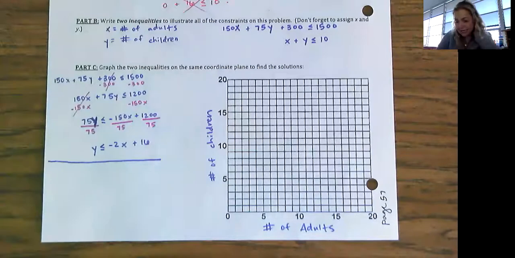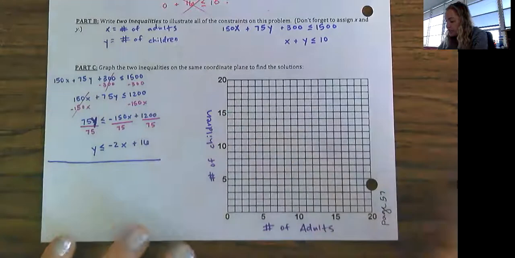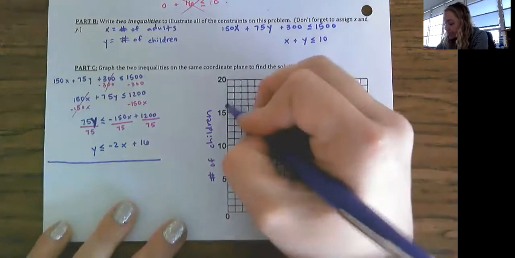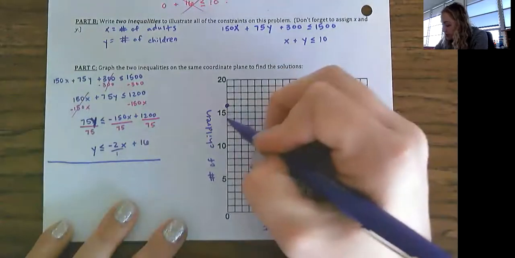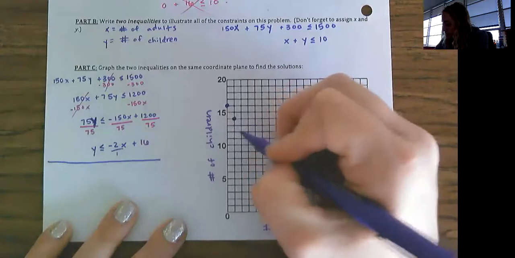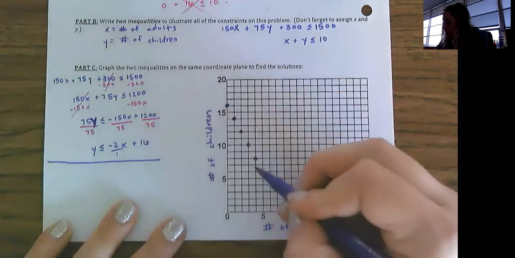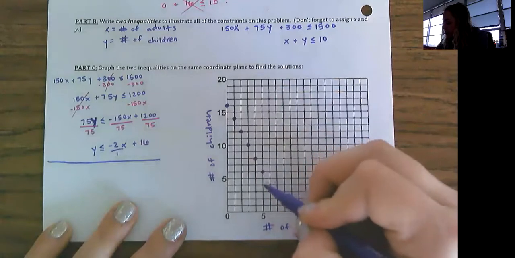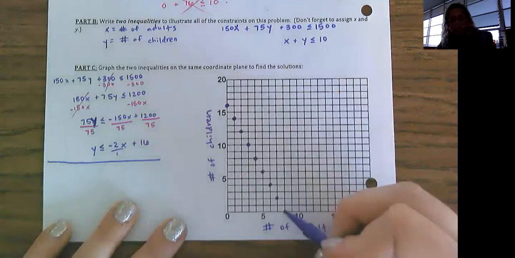Before I even touch the second inequality, I'm going to graph and shade the first inequality. So let's graph and shade this thing. I'm going to start with my first dot at 16. My slope says go down 2, to the right 1. So down 2, right 1, down 2, right 1, and I keep going like that until I run out of room.